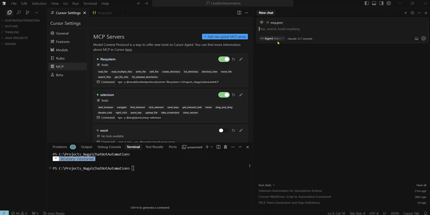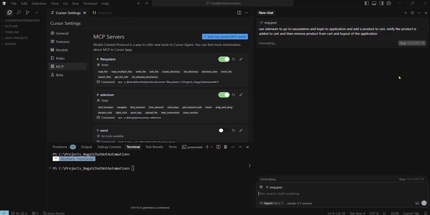So I'm asking this MCP server, Selenium server, to use Selenium to go to Sauce Demo, log into the application, add a product to the cart, verify and log out of the application. And I'll not be doing any actions. The moment I give the prompt, it will automatically launch the browser for me, perform the actions and close the browser. Yeah, so now it's going to do that.